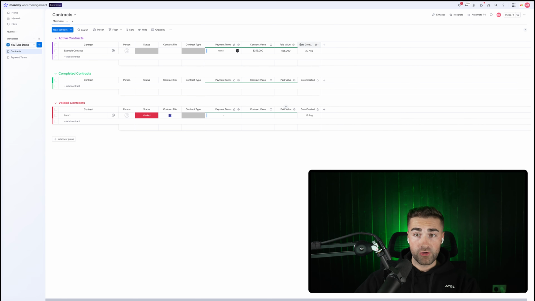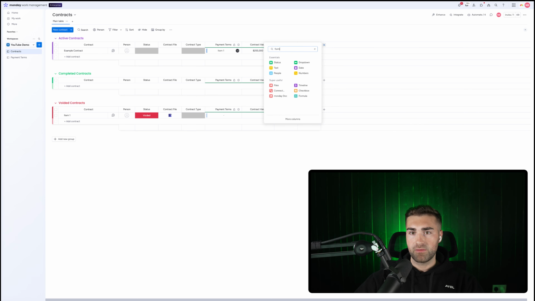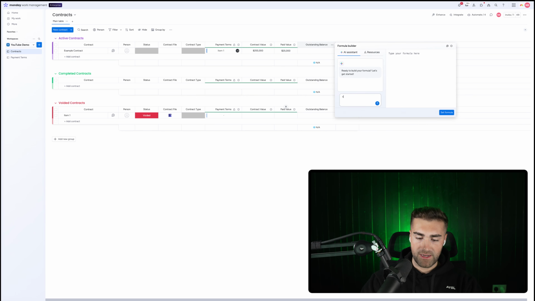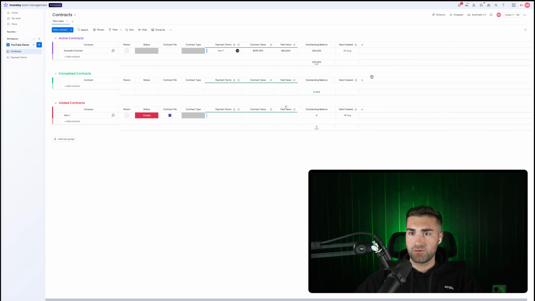And then what we can do is add a formula column, and we can work out the outstanding balance for this particular contract. And what we would do, obviously, is contract value minus paid value. Hit enter. So that would then give us our outstanding balance for this contract.